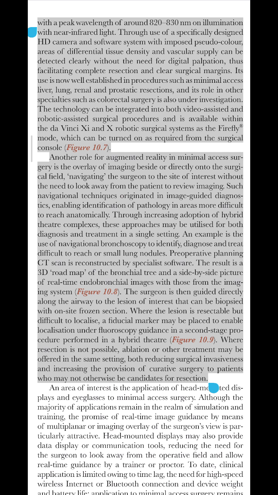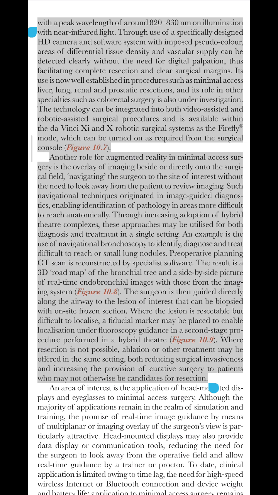Its use is now well established in procedures such as minimal access liver, lung, renal and prostatic resections, and its role in other specialties such as colorectal surgery is also under investigation. The technology can be integrated into both video-assisted and robotic-assisted surgical procedures and is available within the Da Vinci Xi and X robotic surgical systems as the Firefly mode, which can be turned on as required from the surgical console, figure 10.7.